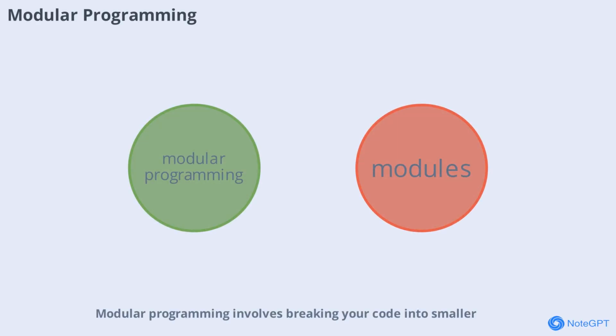Modular programming involves breaking your code into smaller, reusable modules or files. This approach makes large projects easier to manage and debug. In C, you can use separate source and header files to organize your code effectively.